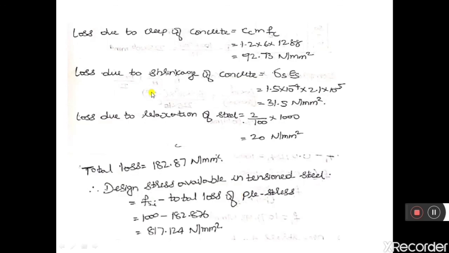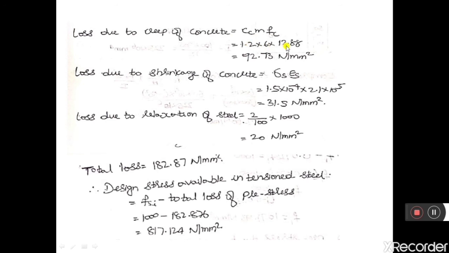And now the third condition, what he has asked is to calculate the design stress available in the tension steel. Design stress available in the tension steel means it is the final stress which is available in the steel after deducting all the losses. So already we have calculated loss due to friction and loss due to anchorage slip. Now let us calculate loss due to creep of concrete. So creep of concrete is equal to CC into M into FC. CC is creep coefficient, which is given 1.2, modular ratio 6.